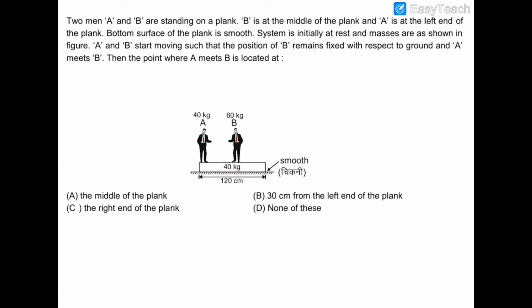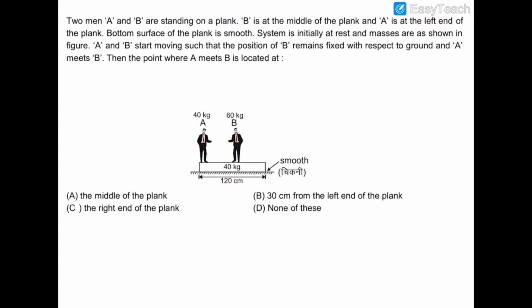It is also given that B is standing in the middle of the plank initially, and A is standing on the left end of the plank initially, and B is moving in such a way that the displacement of B with respect to ground is 0.